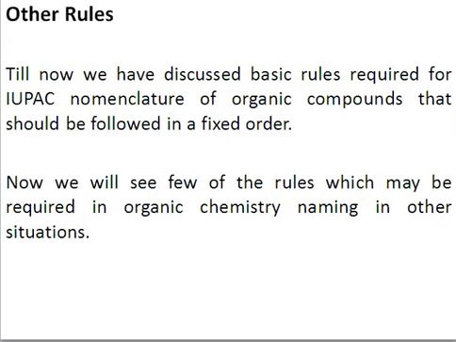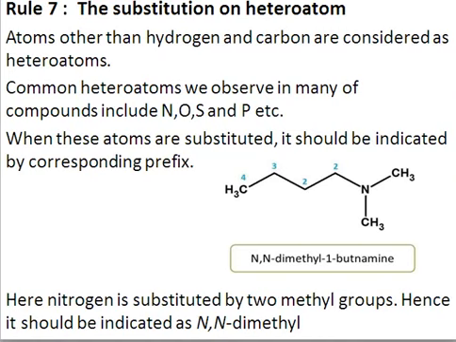These other rules are applicable under special conditions and are not applicable to all organic compounds. The first rule in this regard, overall rule number 7, is that if there is a substituent on any heteroatom. What do we mean by heteroatom? Atoms other than hydrogen and carbon are considered heteroatoms. Common heteroatoms normally observed in organic compounds are nitrogen, oxygen, sulfur, and phosphorus.